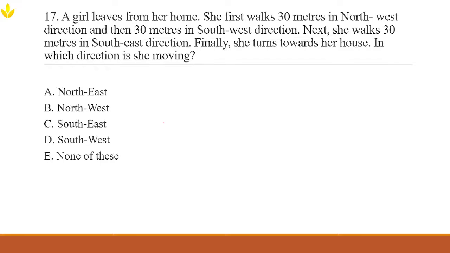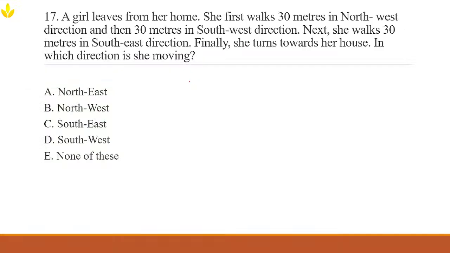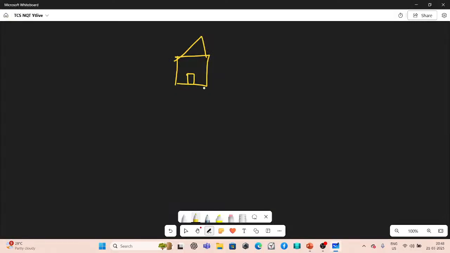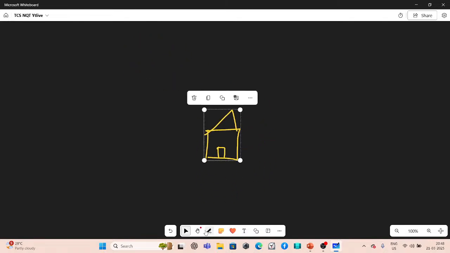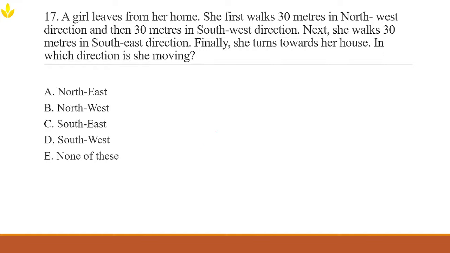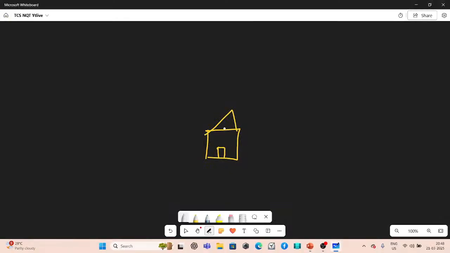Look here. A girl leaves from her home. Imagine that this is her home. And she walks first 30 meters in the northwest direction. They are saying northwest, so we have to bring the house a little down. So select that house and bring it a little down. So from her house, she walks 30 meters northwest.